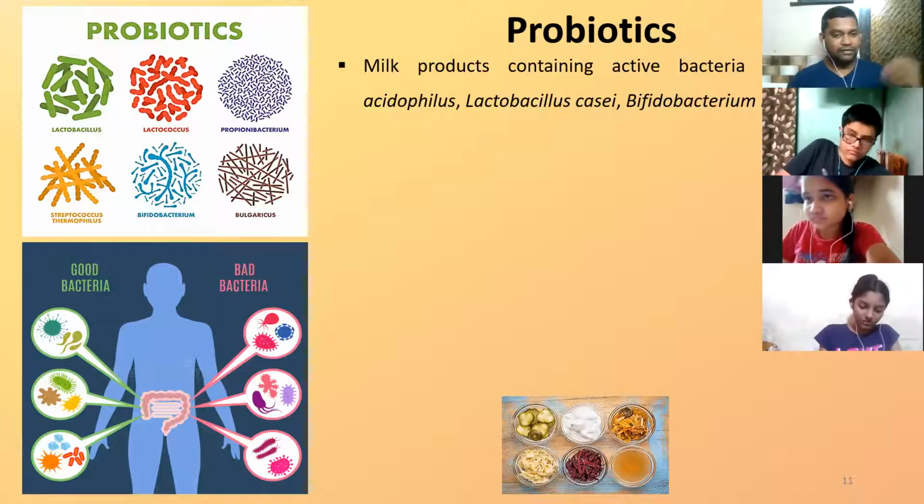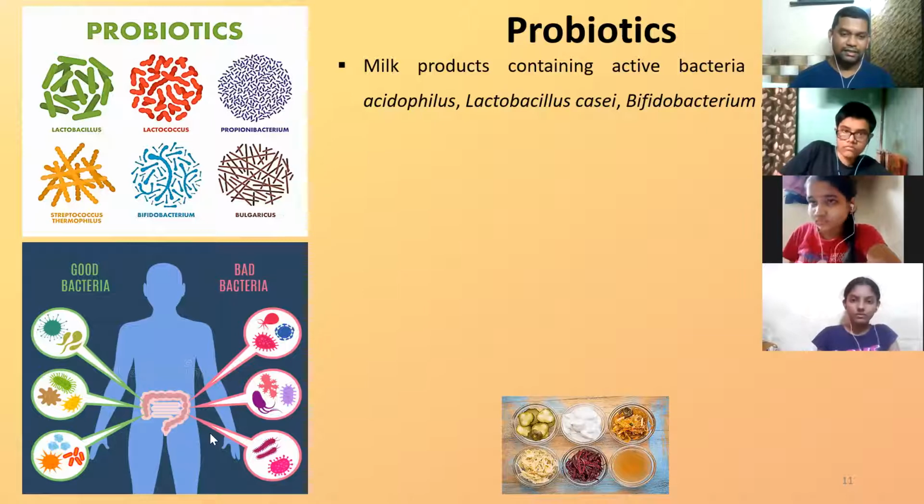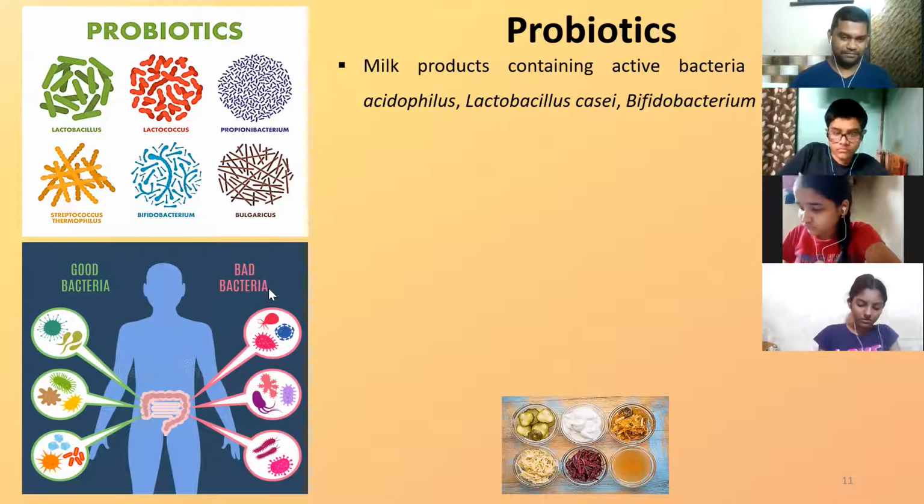So lots of microorganisms, especially bacteria, can thrive in that region. In short, in our intestine and gut region, we have good bacteria and bad bacteria both. The bad bacteria are the ones which can cause problems.